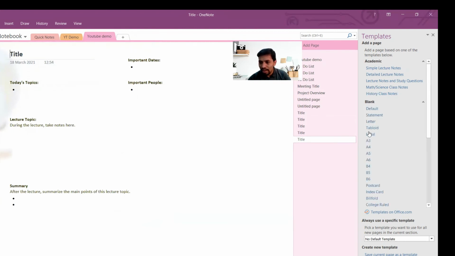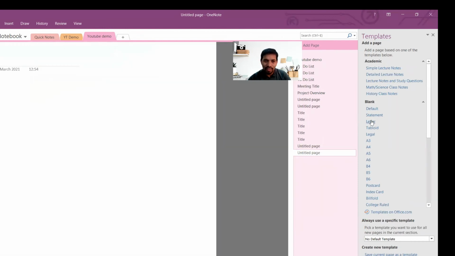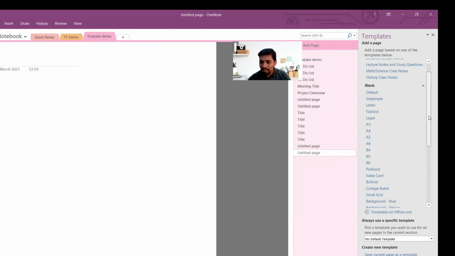And this is all blank ones. For example, A3 letter, you can have an index card, you can have. If you want an index card, you can do that. Or letter, you can have it. All this is blank ones.